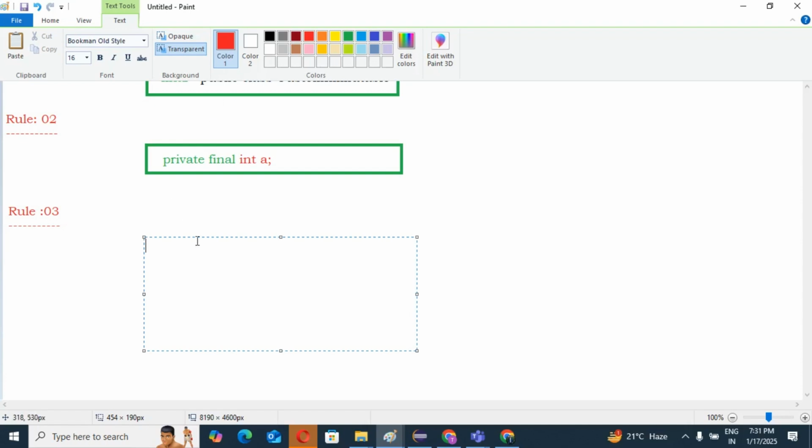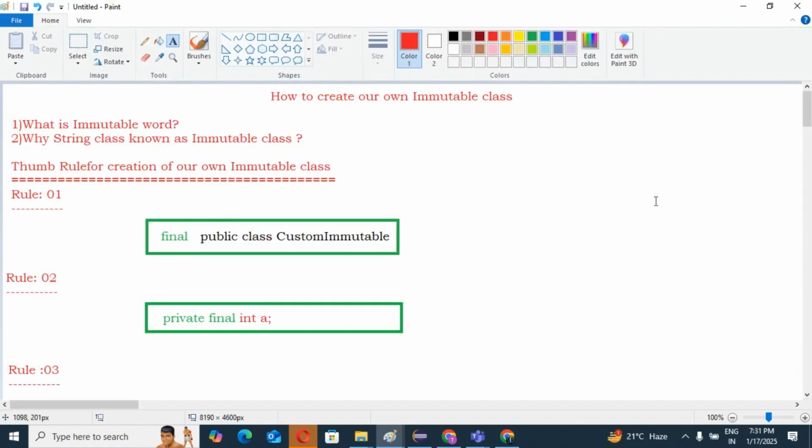Suppose we have public. Our constructor name is the same as our class name. Yes or no?